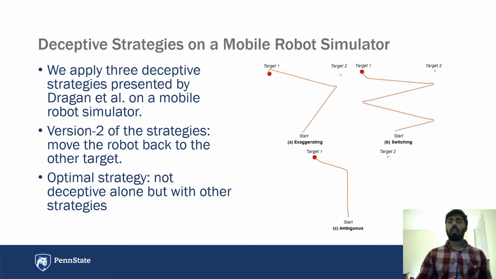So our first goal in the paper was to use a mobile robot simulator and apply the three deceptive trajectories presented by Dragan et al. on a mobile robot simulator with two targets. We use the three different strategies that they developed: exaggerating, switching, and ambiguous.